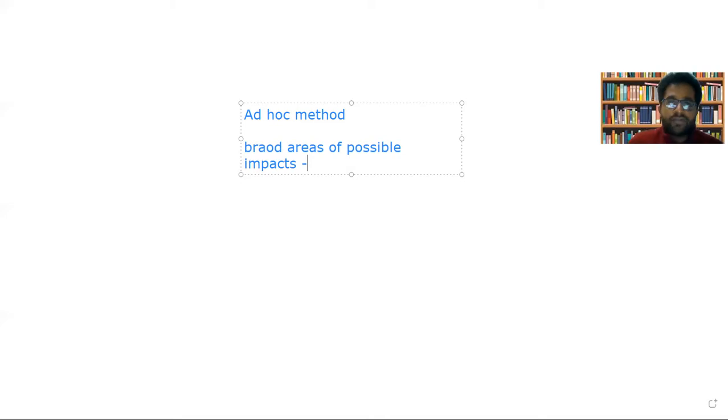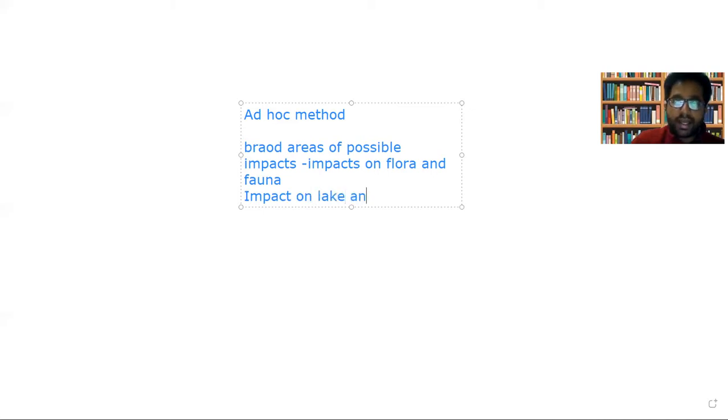For example, you are identifying broad areas like impacts on flora and fauna. What are the impacts caused to the flora and fauna of that particular region? So that is impact on flora and fauna. Also, you can identify another broad area like impact on lake and forest. If there is a lake or a forest in the nearby area, what are the impacts caused? The name ad hoc itself suggests that there is not much detailing. It is a temporary kind of method.